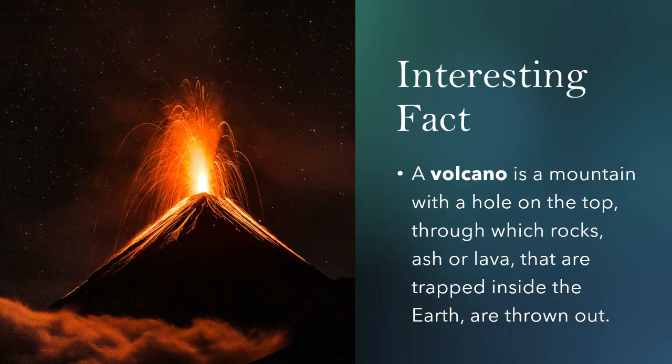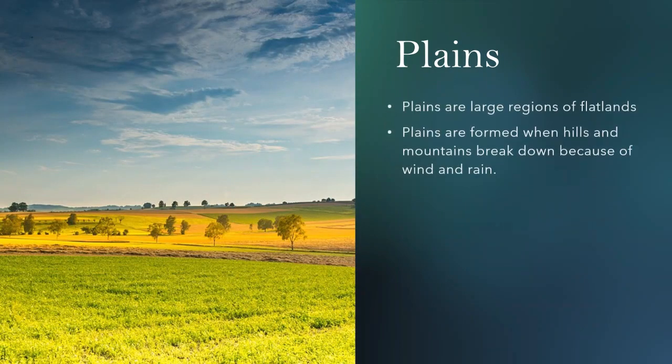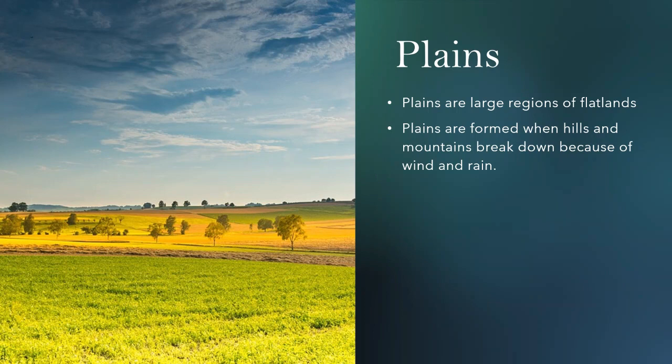Did you know a volcano is a mountain with a hole on the top through which rocks, ash, or lava that are trapped inside the earth are thrown out? Wow, that's interesting. Now, from the highlands, we will go down to the plains. Plains are large regions of flatlands.